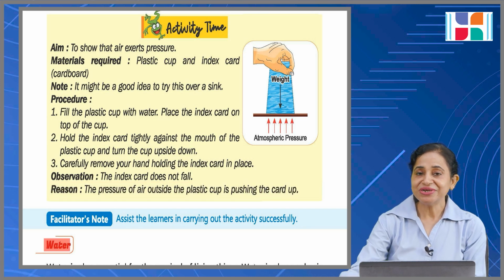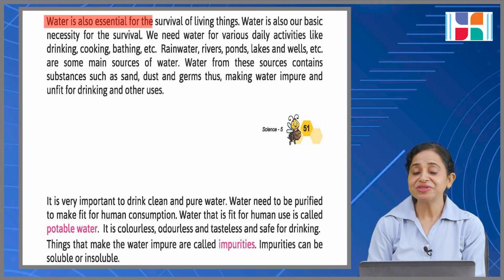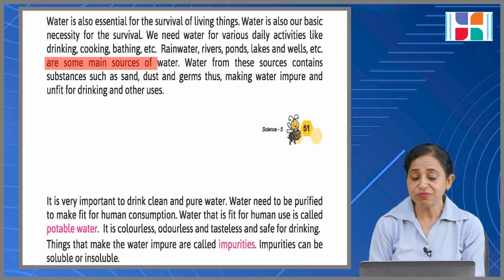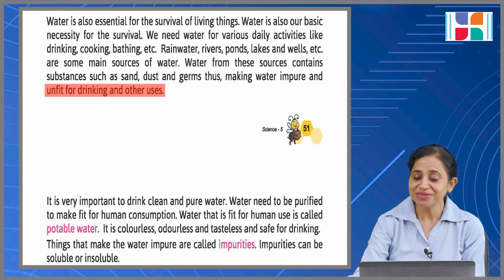Okay? Water. Water is also essential for the survival of living things. Water is our basic necessity for survival. We need water for various daily activities like drinking, cooking, bathing, etc. Rainwater, rivers, ponds, lakes and wells, etc. are some main sources of water, and water from these sources contains substances such as sand, dust and germs, thus making water impure and unfit for drinking and other uses.